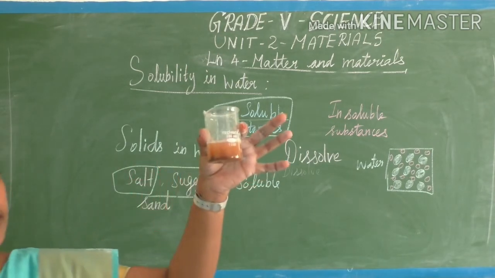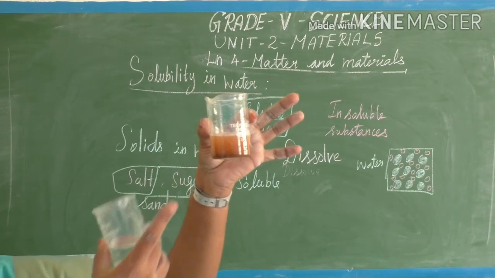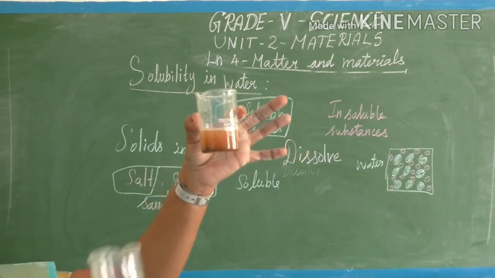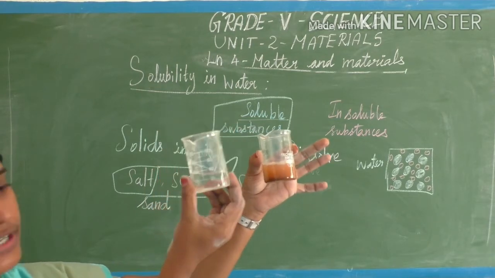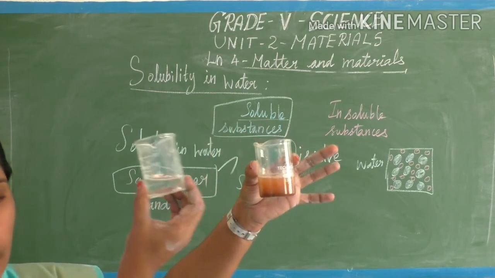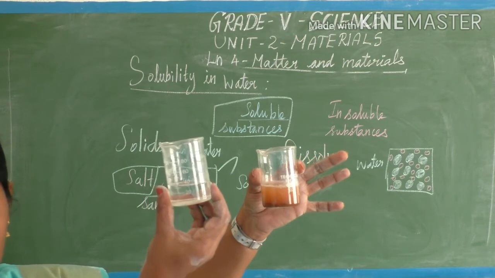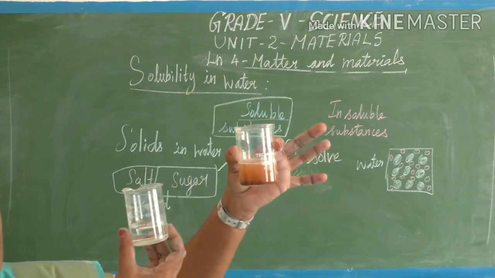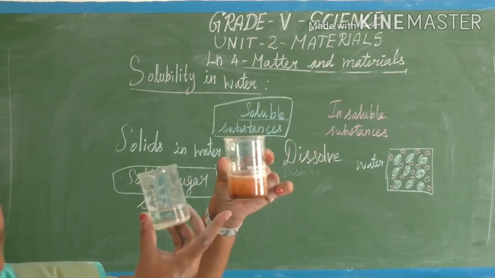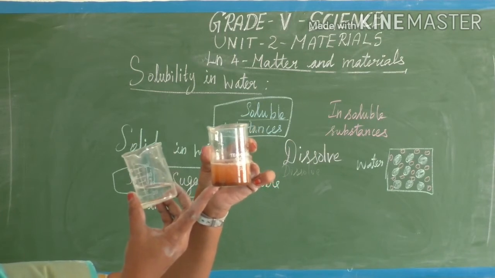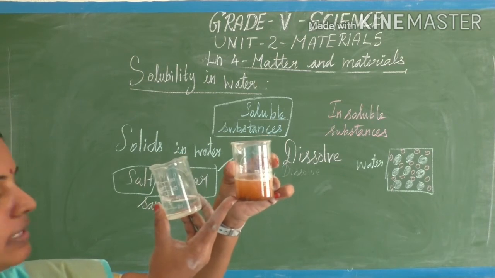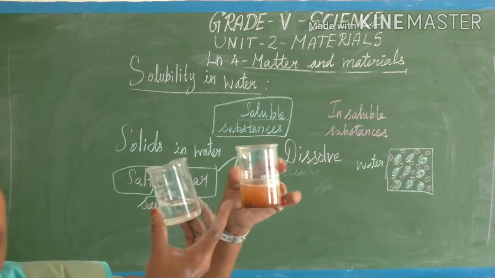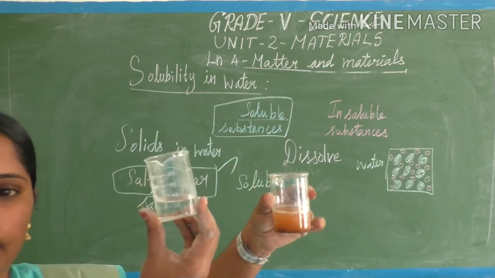Whereas the salt and sugar solution is very clear, completely dissolved, soluble in water, sand is insoluble in water. See, it slowly settled down at the bottom. So sand is insoluble, whereas salt and sugar are soluble in water.